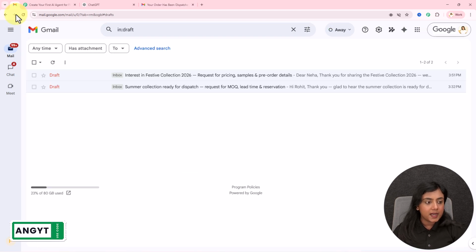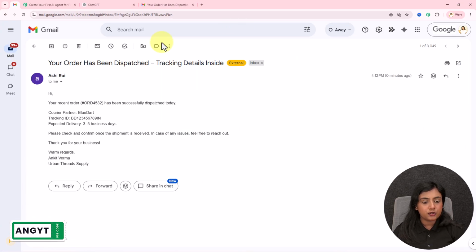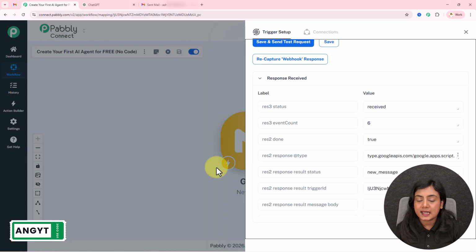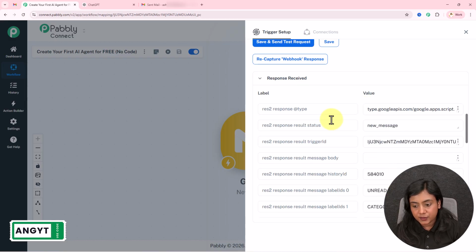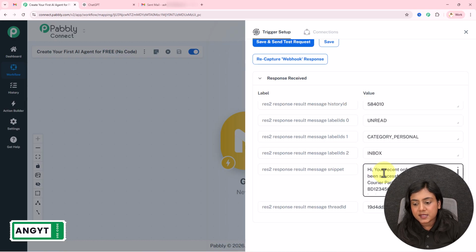And if I open my Gmail account and go to the inbox section, you can see I've received this email successfully. Now let me go back to my trigger and check whether the response of this email has been captured or not. So let me go back, and you can see I've received the response in my trigger as well. You will see the status is received. If I further scroll down, then you can see I've received this email as well.